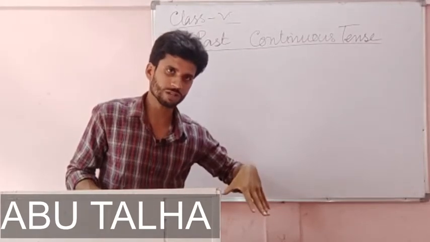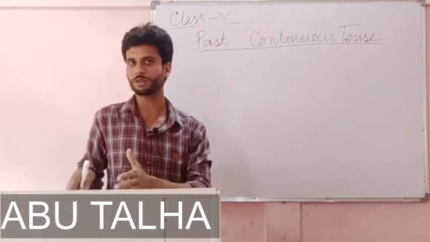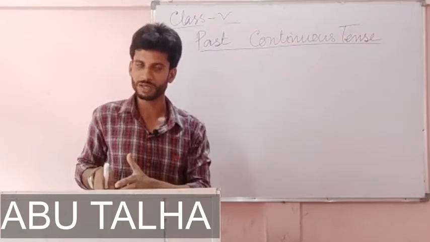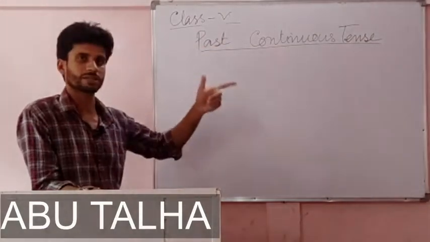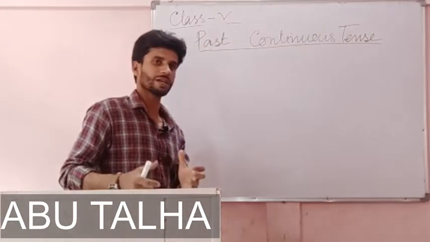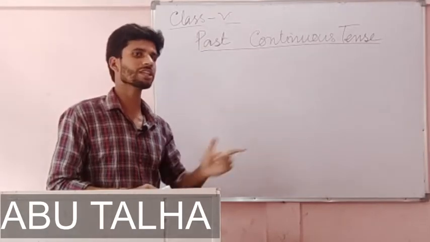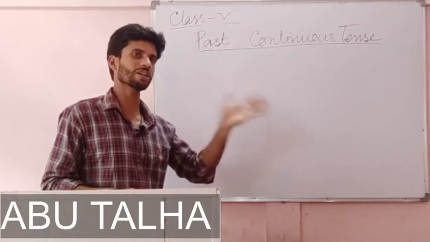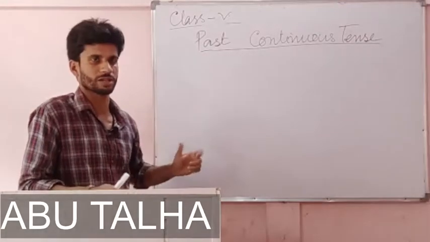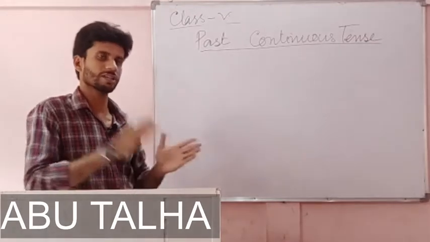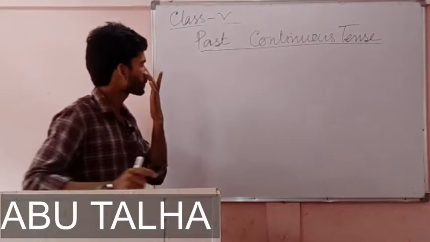In present continuous tense, we got the sense of an action or event which is happening now at present. But here in past continuous tense, this tense gives us the sense of an action or event which was happening in the past. It is not going on now, it is already over. It has no relation with the present. It was taking place in the past, and it is over now.